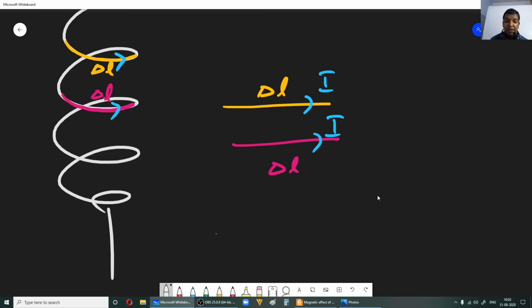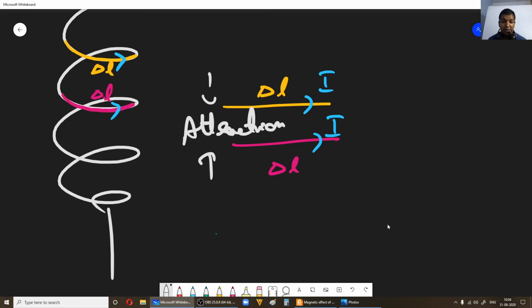So therefore the windings, these two, will start attracting each other. So you will see attraction. Because you see attraction, this attraction will be valid between any two successive windings, correct? Any two neighboring windings.